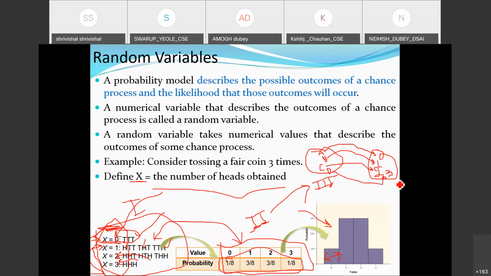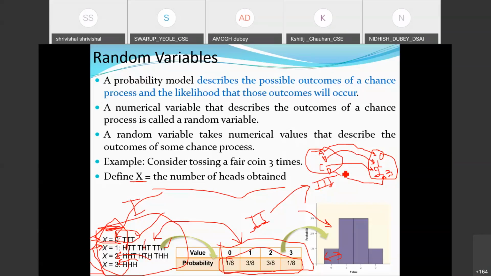This is one way. I could also map A to 0, B to 2, C to 4, and D to 6. So I could map it with any numbers, but I need to maintain one logical operation, one sequence here. This is the one basic requirement. We will see this very clearly once you go through some more examples.